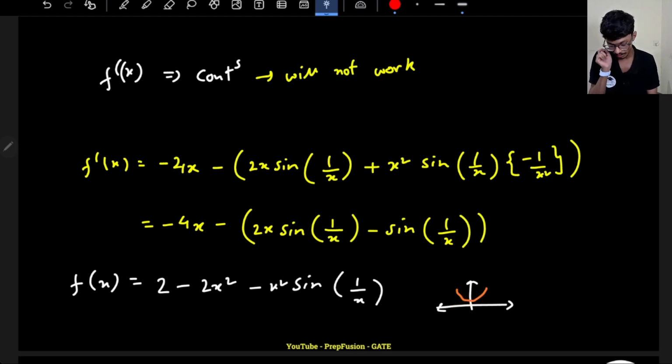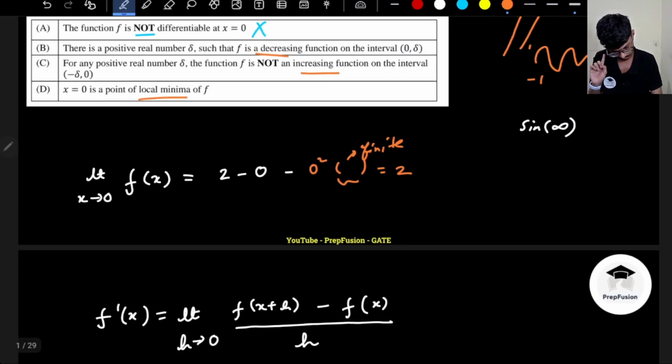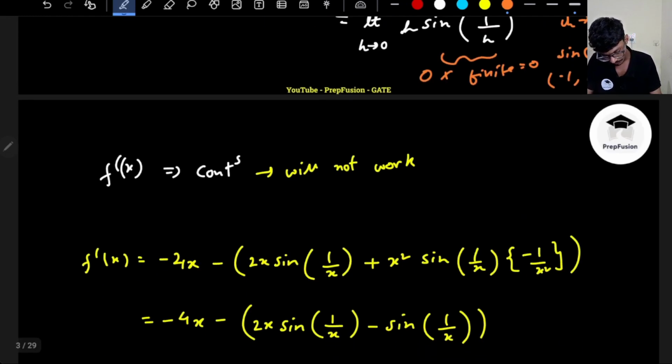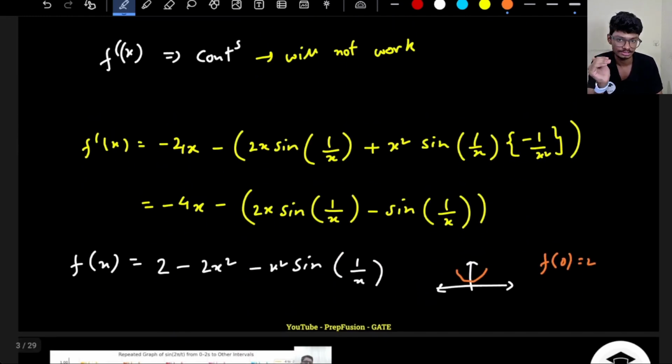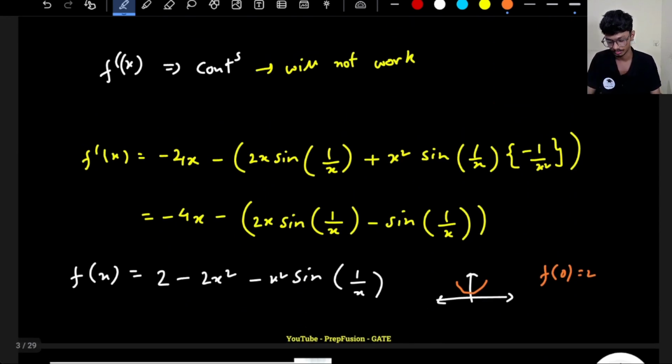So what is the value at x equal to 0? F of 0 is 2. What is the value at f of 0 plus? How can I comment on the value at f of 0 plus? Just hold on a second.